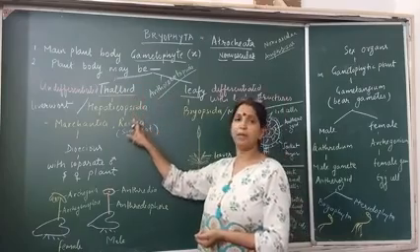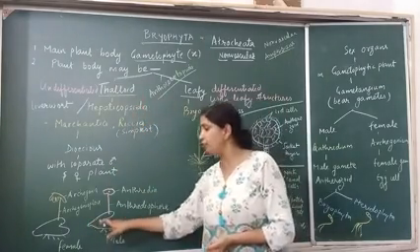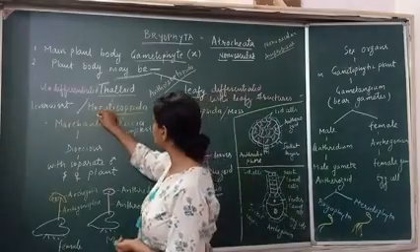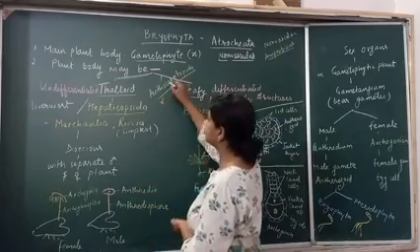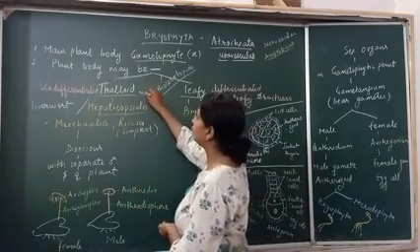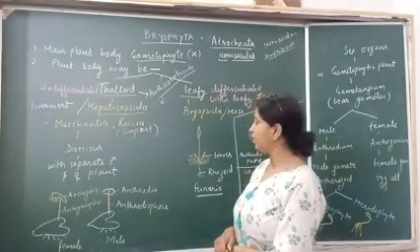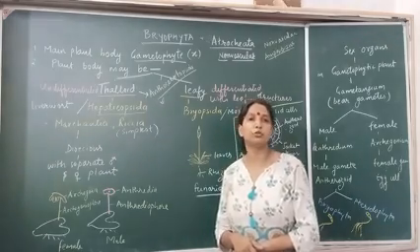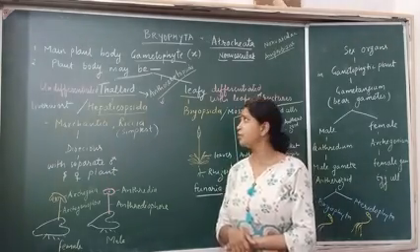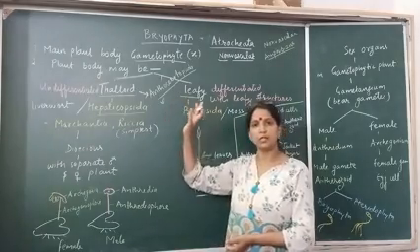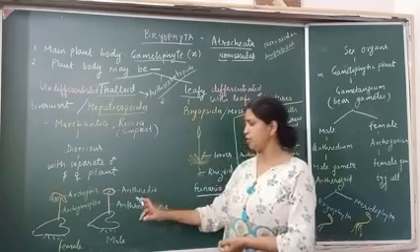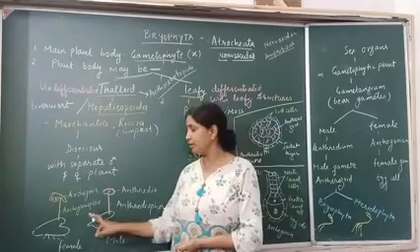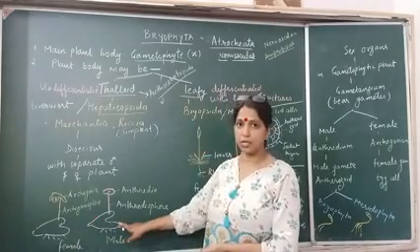Here the thalloid plant body, that is the undifferentiated plant body, is found in Hepaticopsida. Even in Anthocerotopsida there is a thalloid plant body. Clear? Undifferentiated plant body is found in Hepaticopsida and Anthocerotopsida, which are liverworts and hornworts. Undifferentiated means no leaf or shoot-like structures are present. This is the plant body of Marchantia.